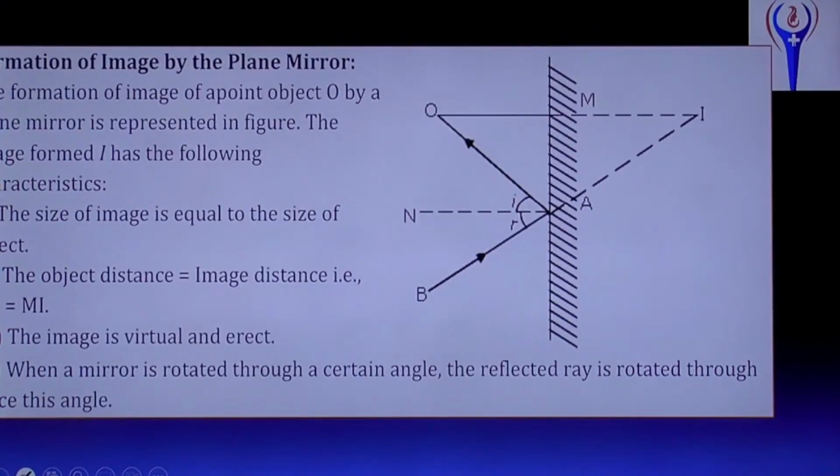Where is the... wait, I'll change the color. Wait, the color is not changed. So